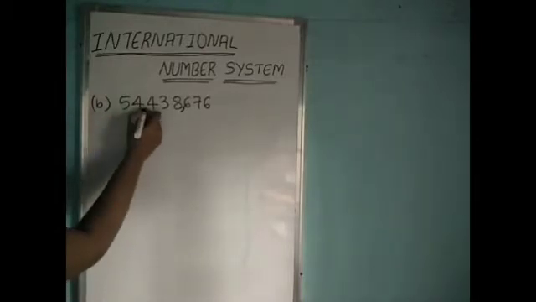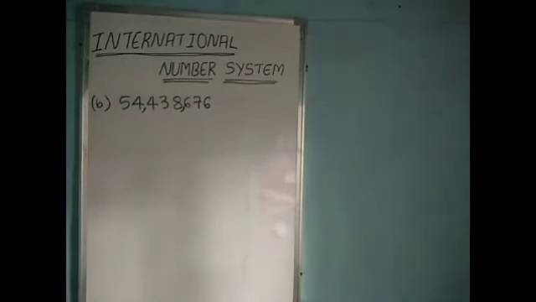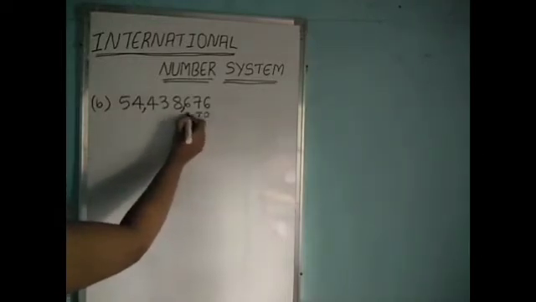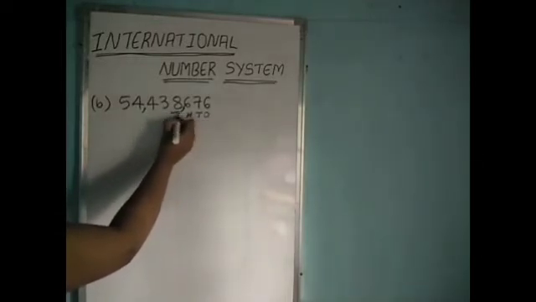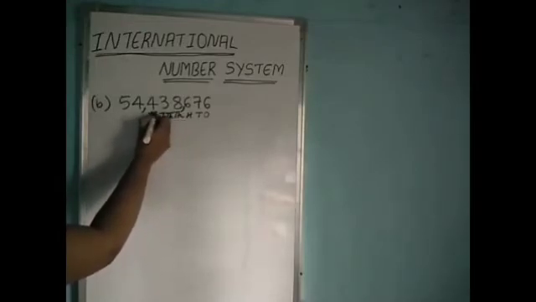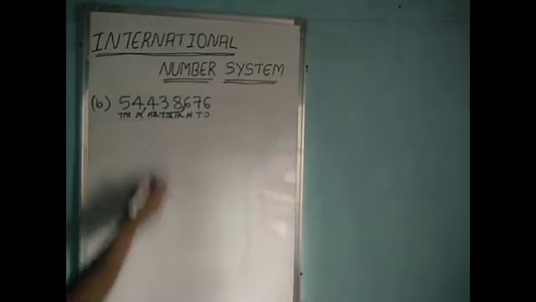So we should put a comma here between the thousands and millions periods. Now we have to label the places. Ones, tens, hundreds, thousands, ten thousands, hundred thousands, millions and ten millions.